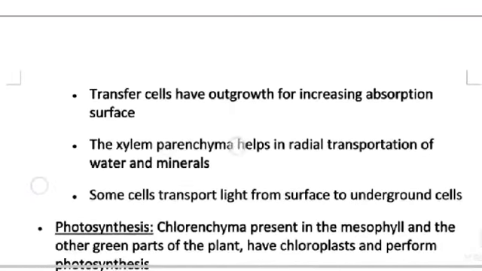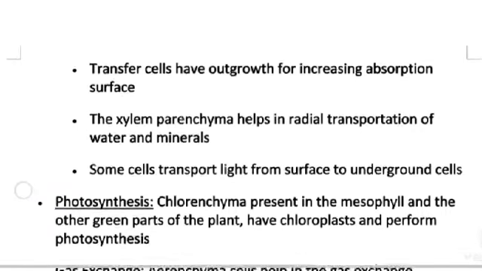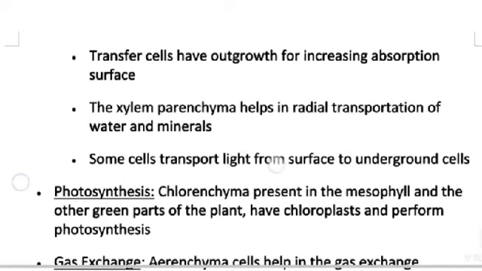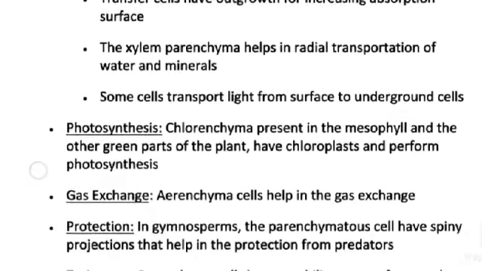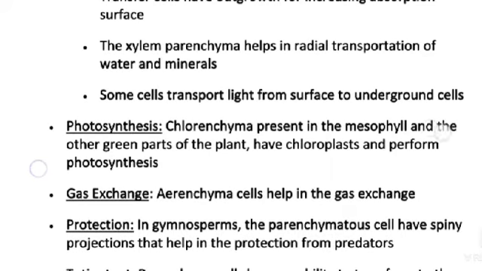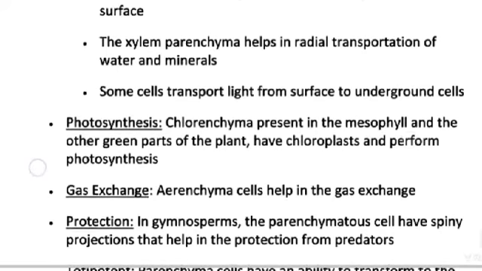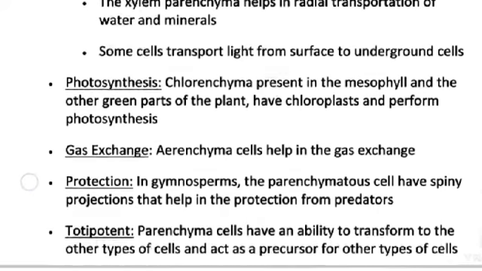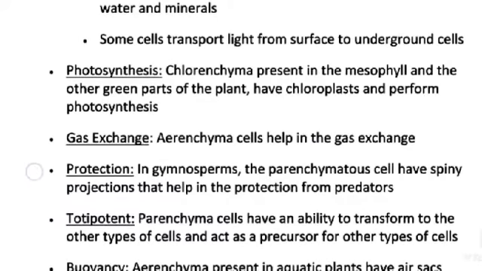The parenchyma helps in radial transportation of water and minerals. Some cells transport light from surface to underground cells. Photosynthesis: chlorenchyma present in the mesophyll and the other green parts of the plant have chloroplasts and perform photosynthesis. Gaseous exchange: aerenchyma cells help in the gas exchange.